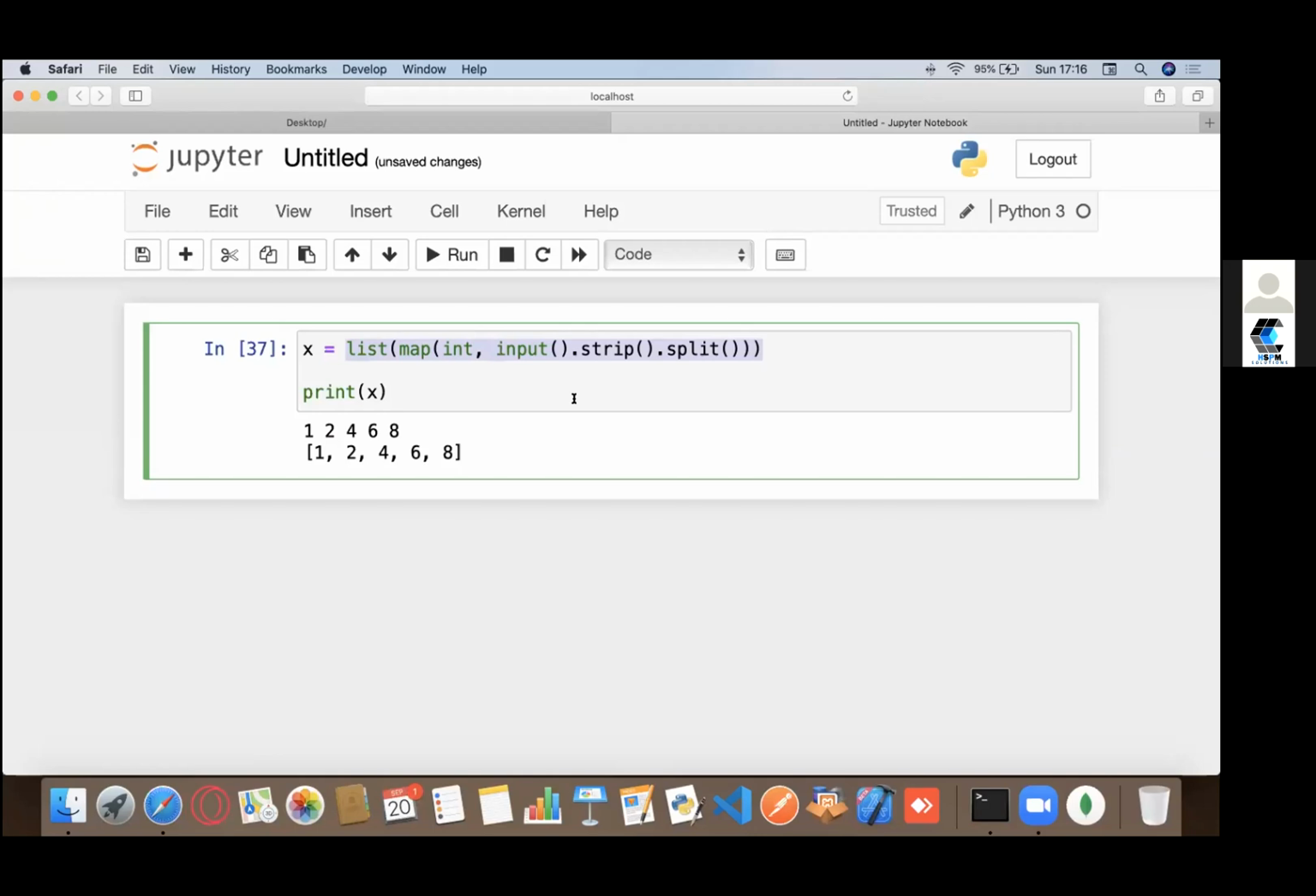And with the previous one that I told you, using a for loop, you would have more control, right?